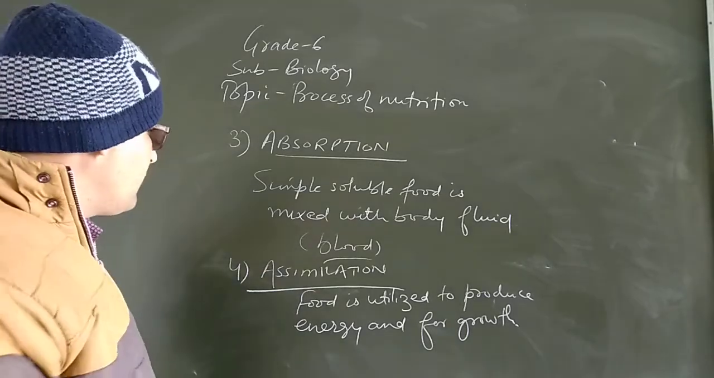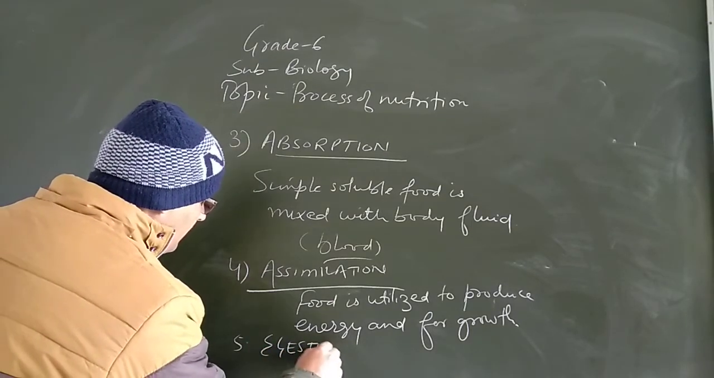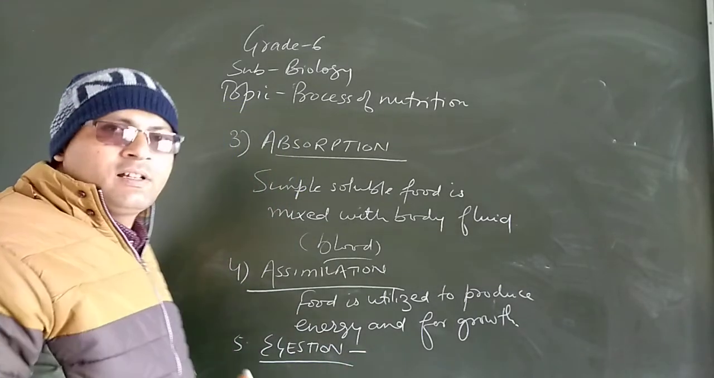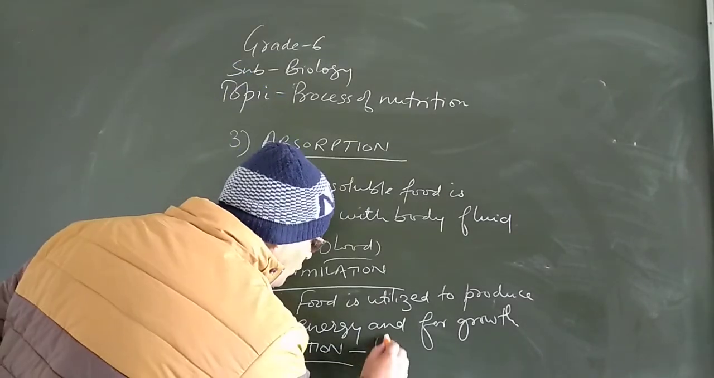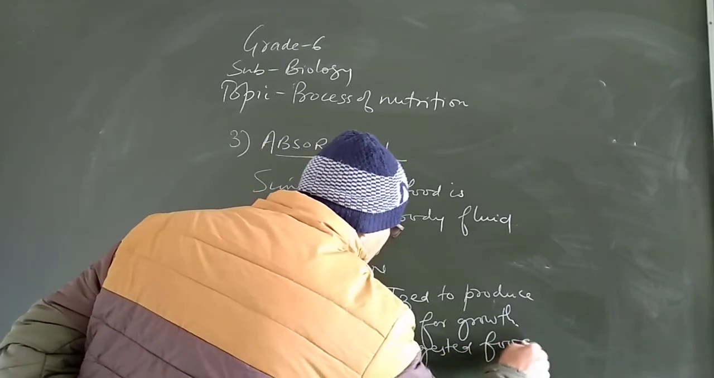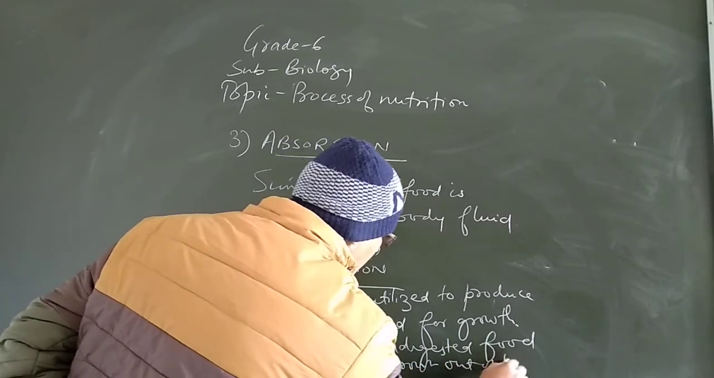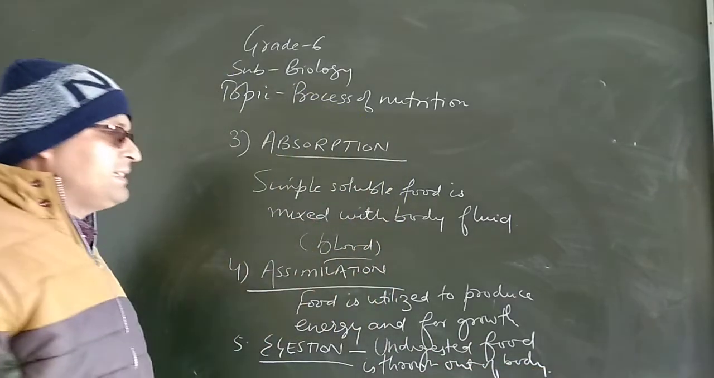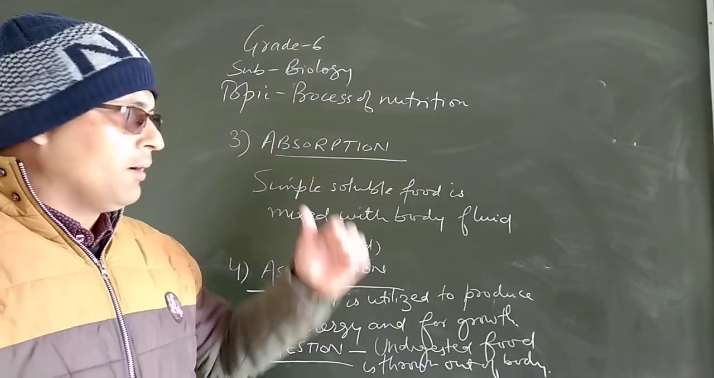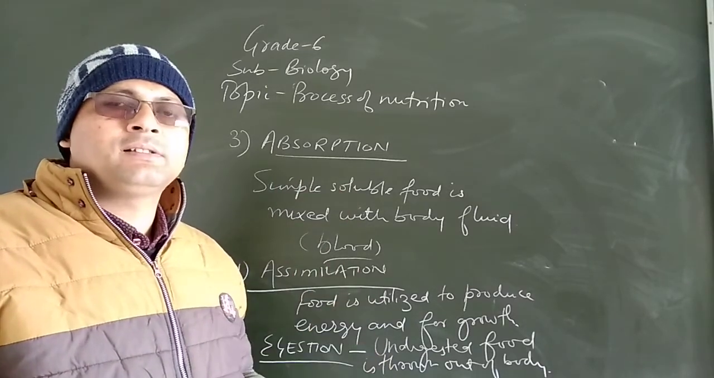And the last step is egestion. Egestion is the process in which the undigested food is thrown out of the body. So these are the basic steps which are involved in the process of nutrition. The process of nutrition is not a simple process, it involves various steps.